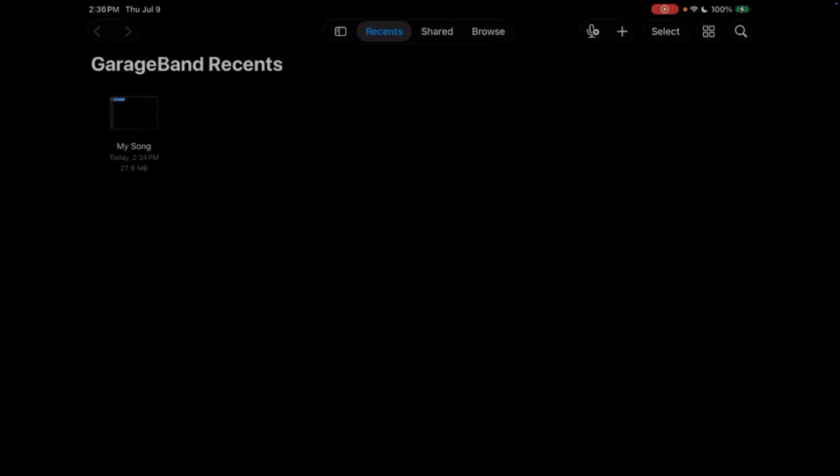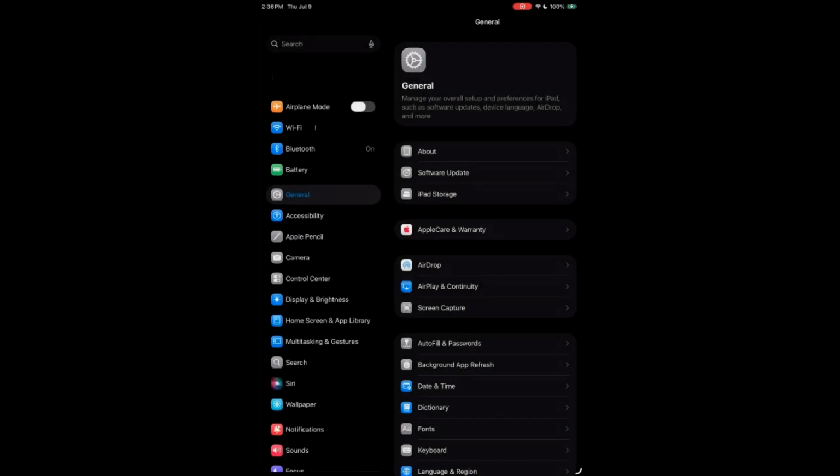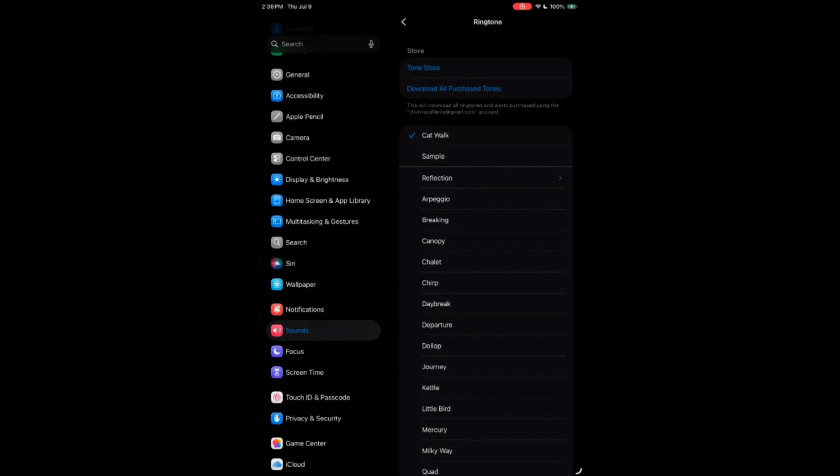You can also choose Done and set it later by opening Settings, then Sounds and Haptics, then Ringtone, and selecting your custom ringtone.